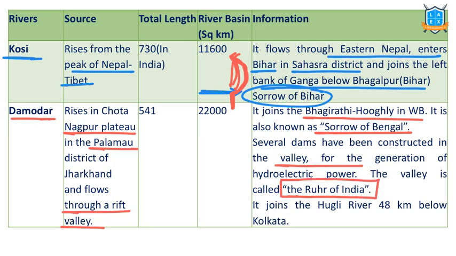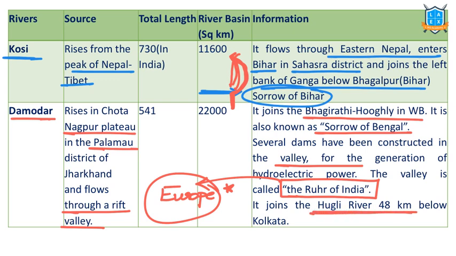Ruhr is a region in Europe famous for many minerals. As this region is famous for minerals, it is known as the Ruhr of India or Mineral Heart of India. It joins the Hooghly River 48 kilometers below Kolkata. That means the Damodar is a tributary of the Ganga, joining its distributary, the Bhagirathi-Hooghly system.